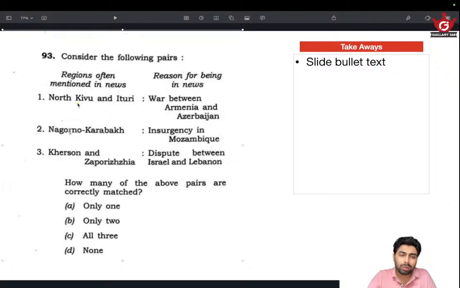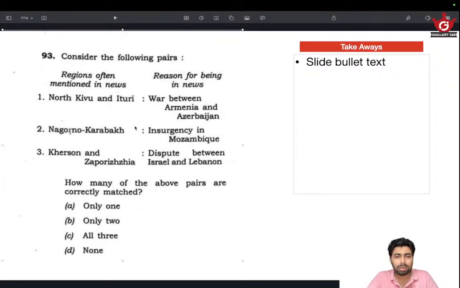So North Kivu and Ituri, this doesn't feel like a place that is in the Central Asian region or the Armenia-Azerbaijan region, something that's surrounding the Caspian Sea. It could be, but again, there is one more thing. Nagorno-Karabakh, we all know, it's a war between Armenia and Azerbaijan. So two should be directly connected to this. That's the first thing. This is something that you need to know, and you might have obviously known, because this has always been in news back in the day. Right now it's not that much.